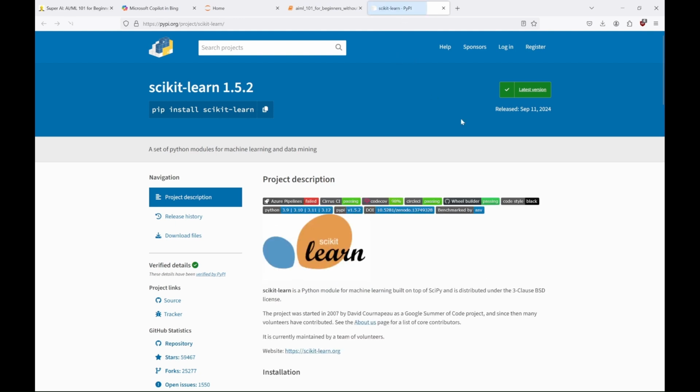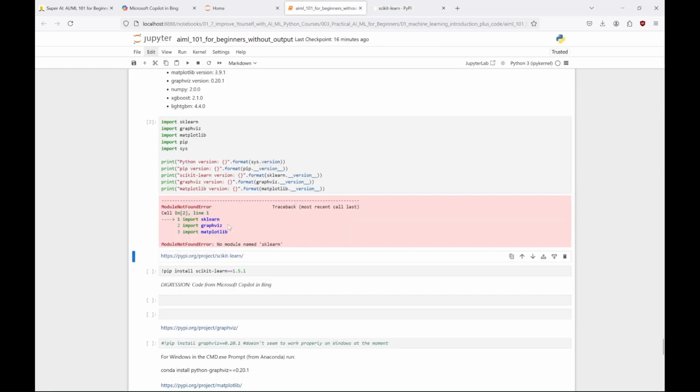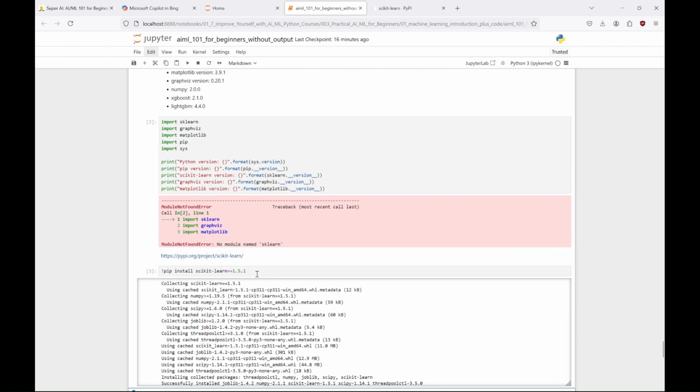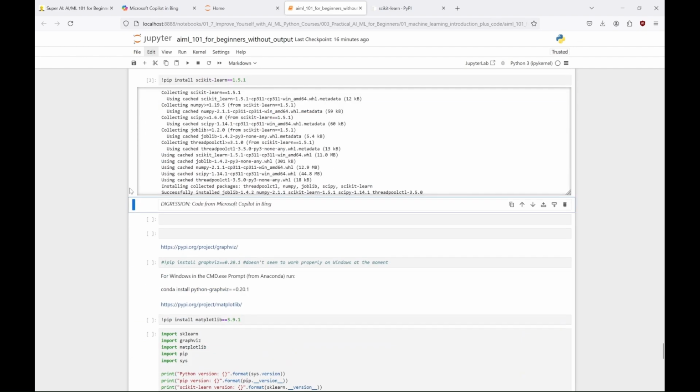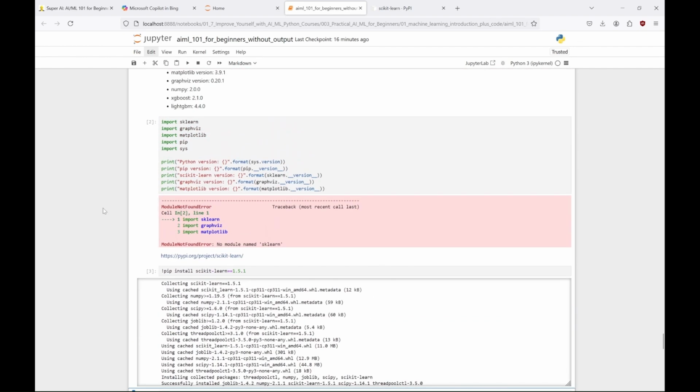Now, we want the 1.5.1 version of Scikit-Learn. And as you can see here, the newest at the moment is the 1.5.2 version. So we will have to specify that version in our install command. This is important, because sometimes different versions of the libraries might not be compatible. So when you find out that some combination of versions of libraries is working, you could save info about these versions, and in the future always use these versions as starters. Okay, let's install our 1.5.1 version. And here it is, successfully installed.